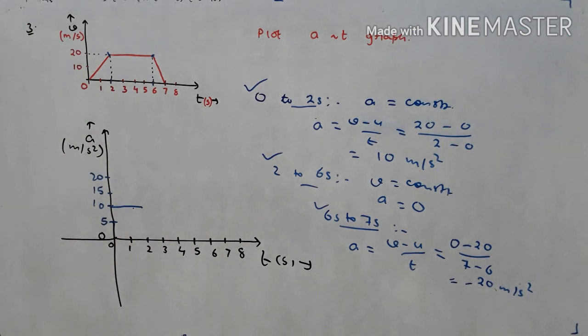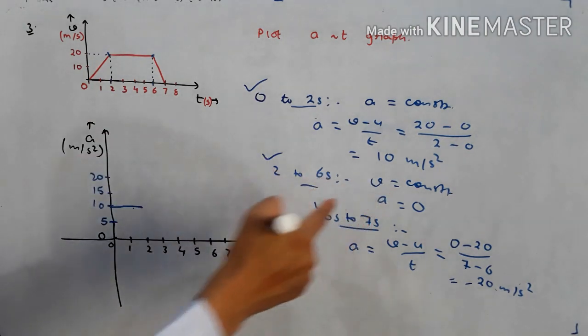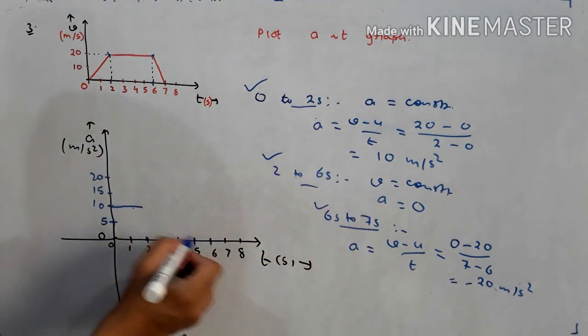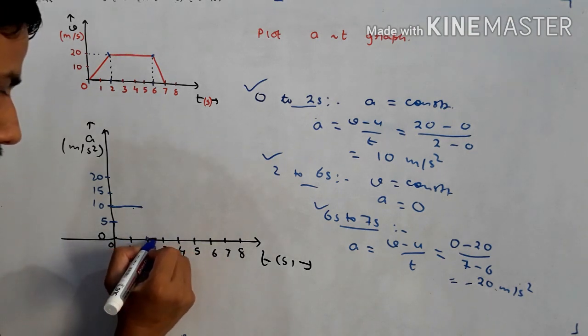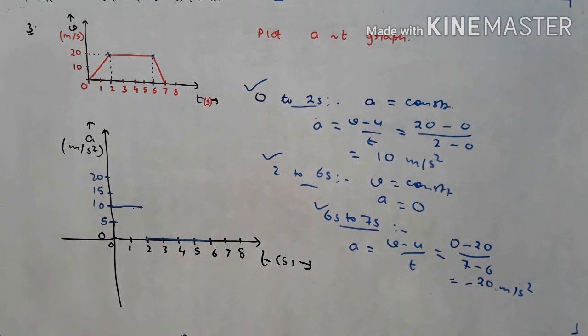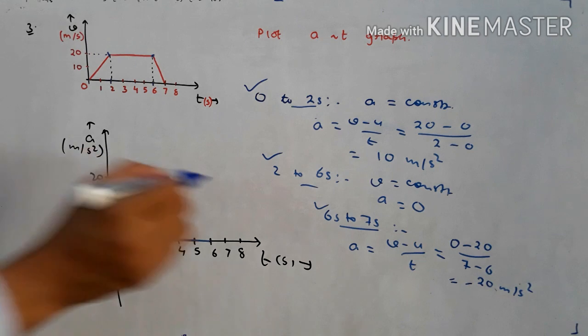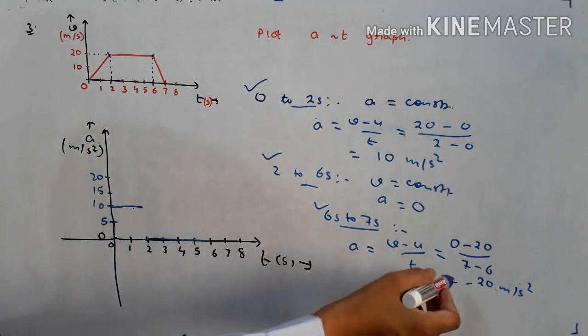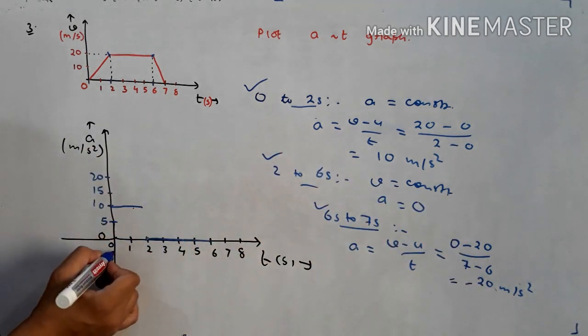Is it clear? Then from 2 seconds to 6 seconds, acceleration is 0, like this. So there is a discontinuity here. And then from 6 seconds to 7 seconds, the acceleration is negative 20. Negative means we have to go this side.